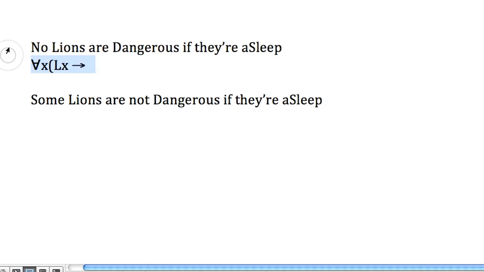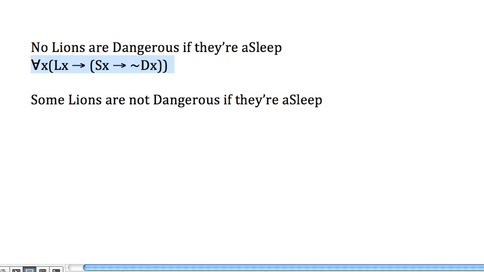If this generalization is true, what are we being told about this lion? Well, since no lions are dangerous if asleep, then the lion x is such that if it's asleep, then it's not dangerous. That's where we got hung up in class, but thinking about it even a little bit carefully, you can see that this is right. Pick any lion you like. What the sentence is saying is if it's asleep, it's not dangerous. So there we have it.